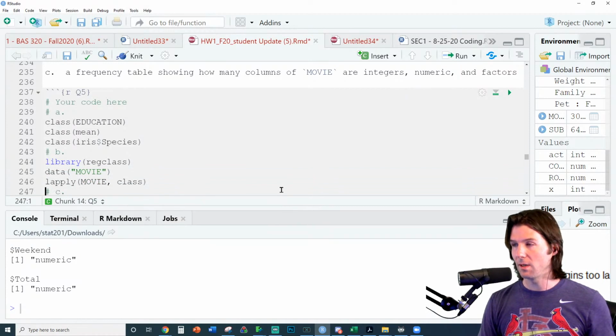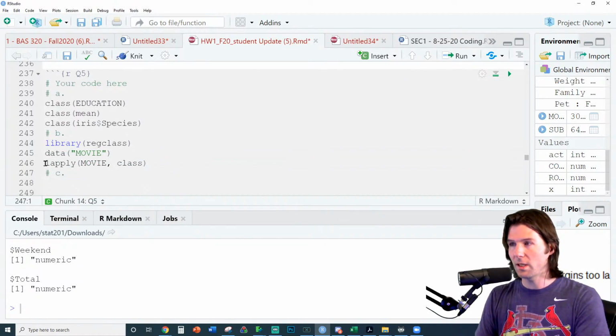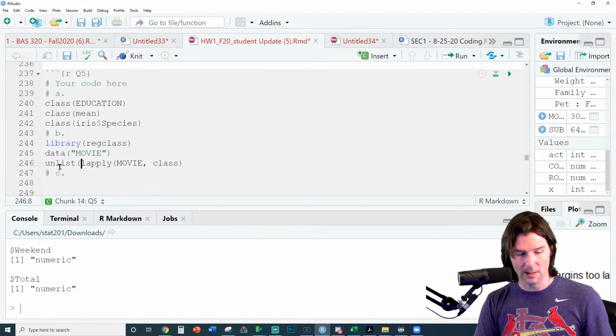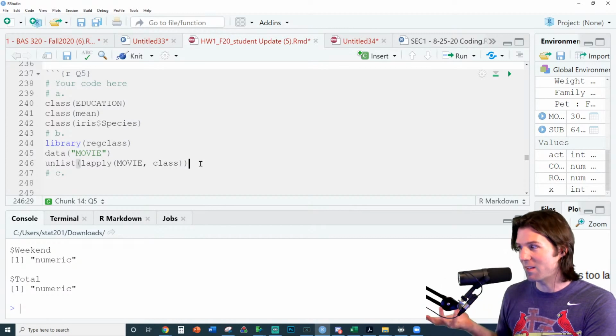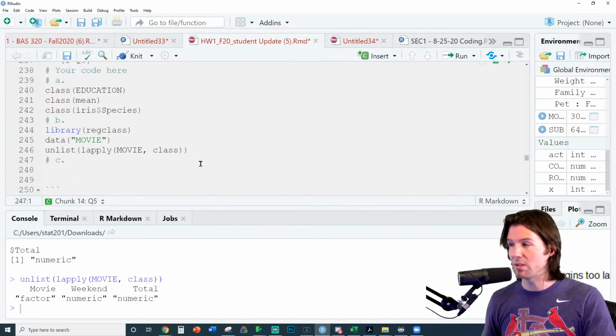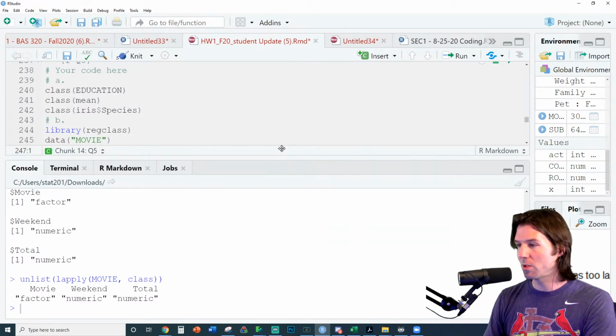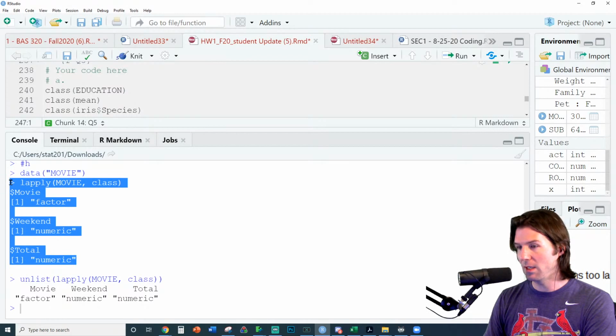Now, we don't have to worry about limiting this because the movie data frame only has 3 columns in it. So what can we do? We can then unlist this, and unlist takes a list and turns it into a vector. So if you have things in a list, it unlists it and turns it into a vector. So let's look at the original output right here. You'll notice that we have the original output as a list.